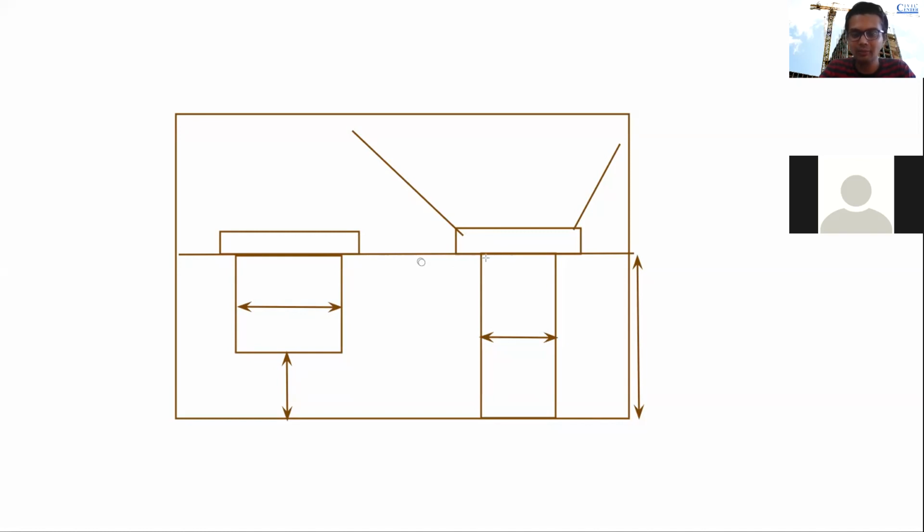Suppose we have given a lintel here, we can give 1 feet 6 inches extra from this side, and 1 feet 6 inches extra from this side. That should be sufficient for the lintel. Okay, sir. Anything else you want to ask?